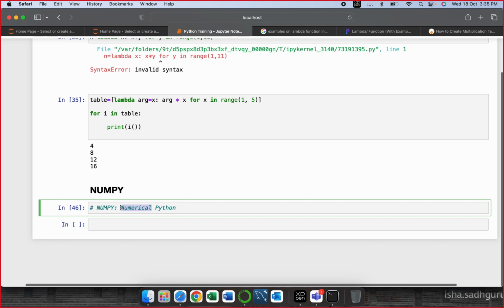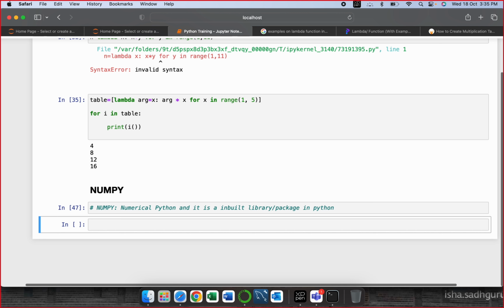So what NumPy is? It is numerical Python, and it is an inbuilt library, or you can say a package. Like yesterday, Uday mentioned that we have something called turtle. It's a package. Similarly, we call it library in Python. So it's also a library in Python. So whenever you want to perform any numerical operations, make use of NumPy.